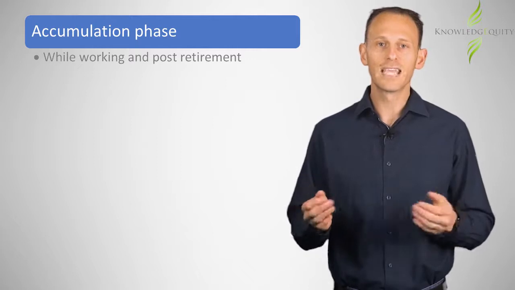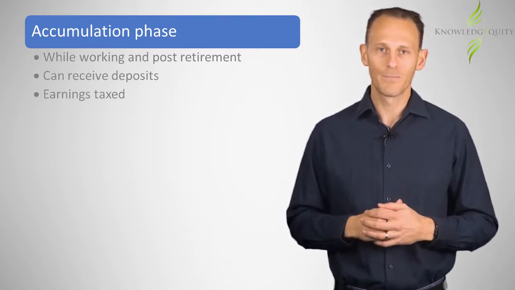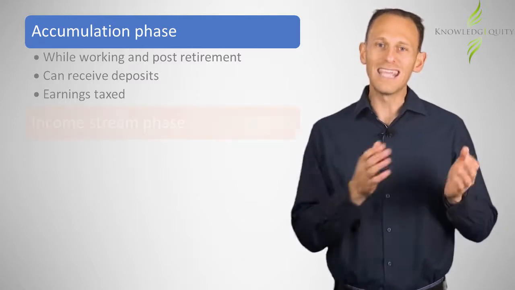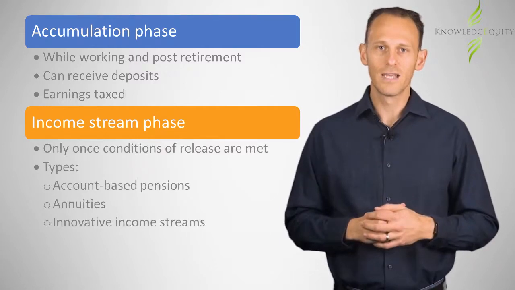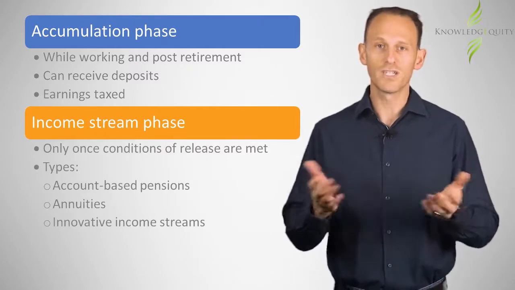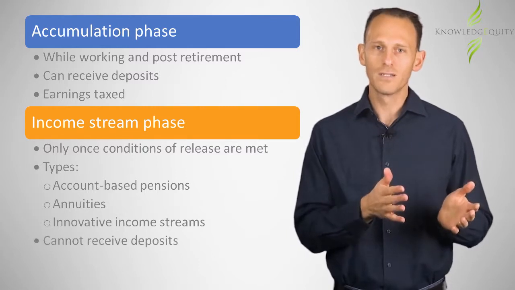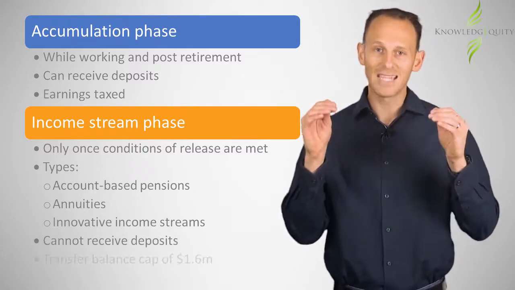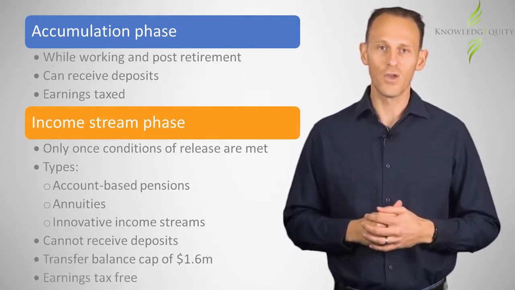Funds in this phase can receive deposits, and their earnings are subject to tax. Funds can only be in the income stream phase once the member satisfies the conditions of release, such as retiring or reaching preservation age. While they can no longer receive deposits, and while there is also a balance cap, funds in the income stream phase generate tax-free earnings.